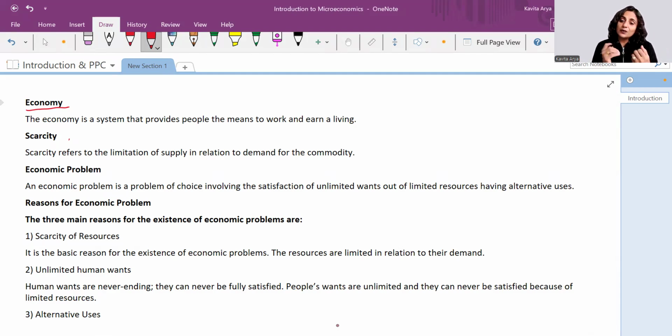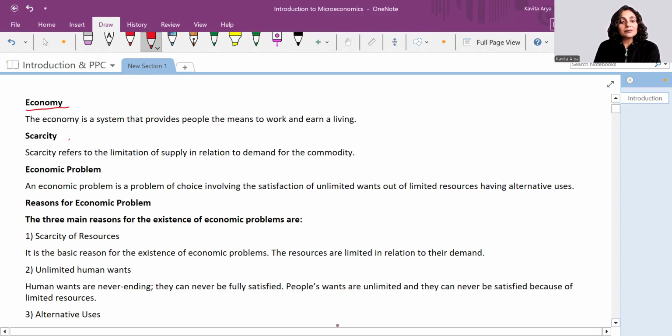Where a rickshaw puller is there and where a rickshaw seeker is there. Where an Uber driver is driving and knows that there would be some person who needs his services of transportation. So wherever there is some work opportunity and that work opportunity can be reaped for earning the living, that whole system is nothing but economy.